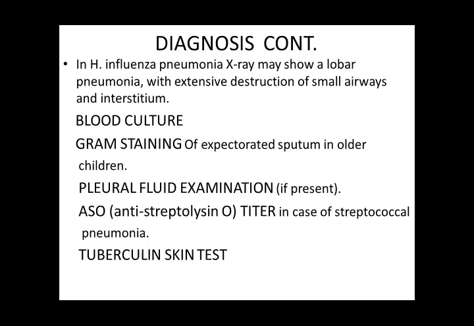Then you can send antistreptolysin O titer for streptococcal pneumonia, or if you are suspecting TB, when the history is long and there is positive family history of contact with a TB patient, you can do tuberculin skin test also.